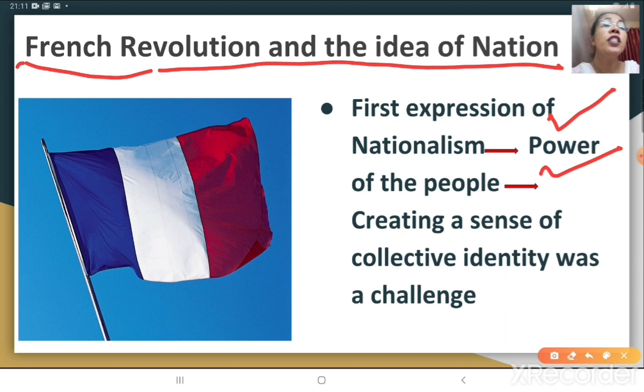However, the first clear expression of nationalism came with the French Revolution, and it was in 1789. The political and constitutional changes that came in the wake of the French Revolution led to the transfer of the sovereignty from the monarchy to the body of French citizens.